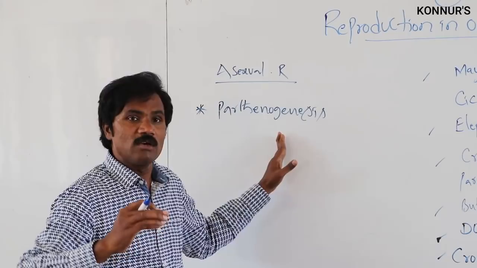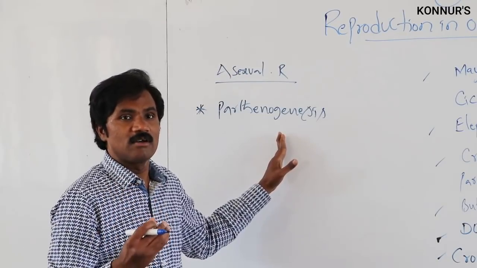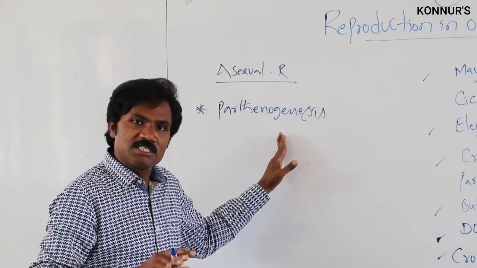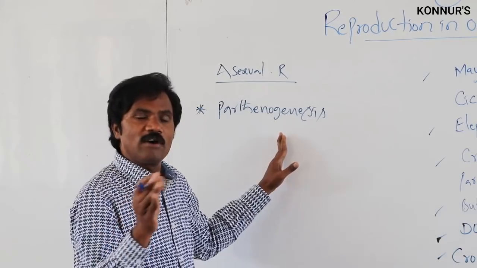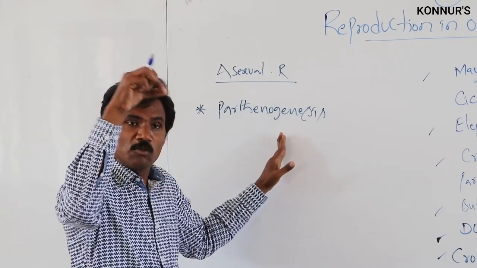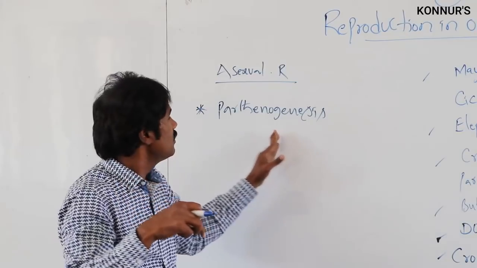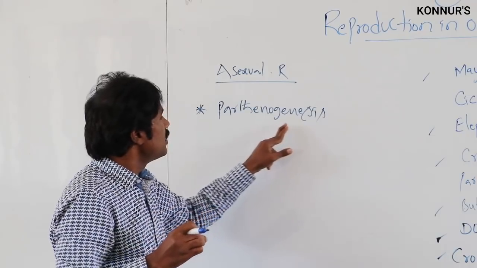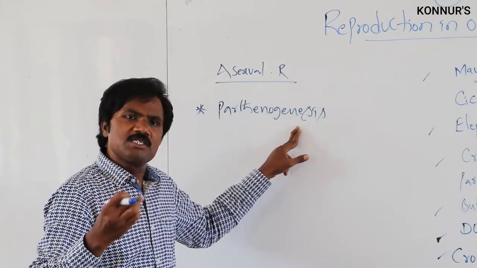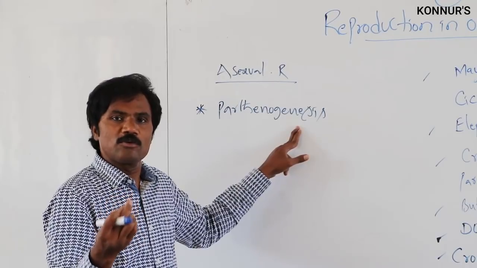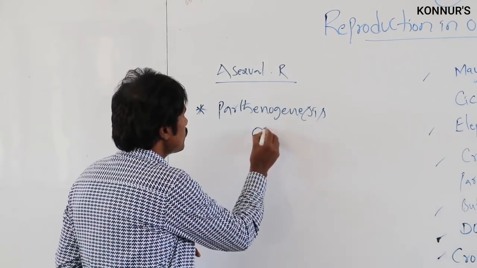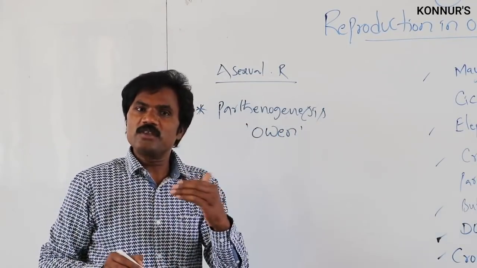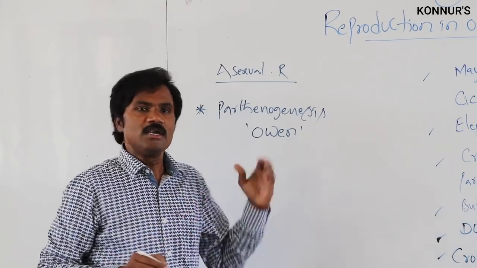From the female gamete only, it can develop. Many times they ask about formation of an embryo without hormonal actions, but here from the female gamete, that is most important in parthenogenesis. The scientist who coined the word parthenogenesis is Owen.